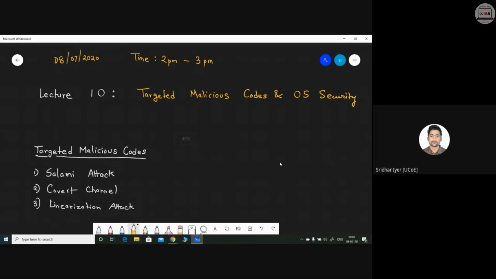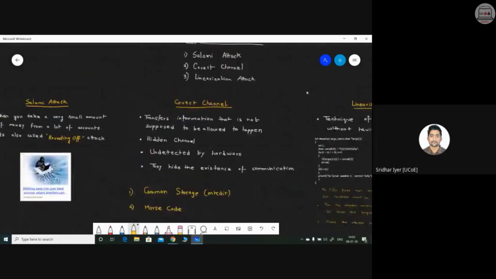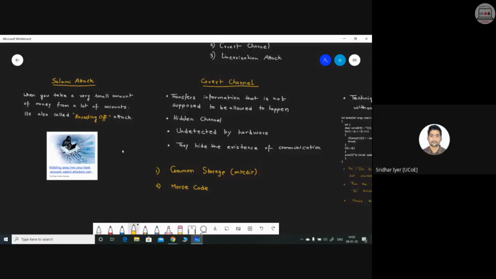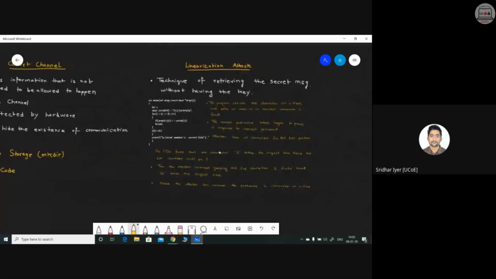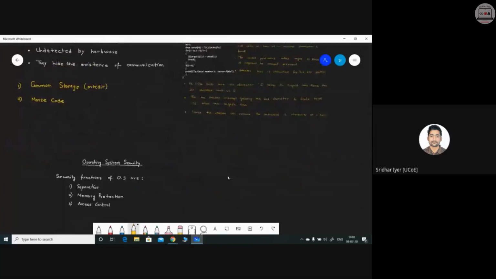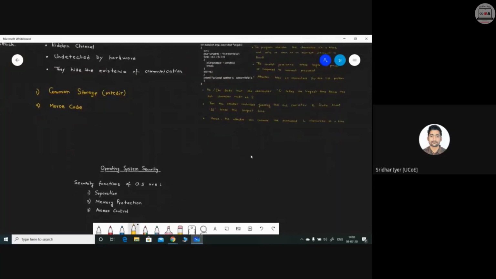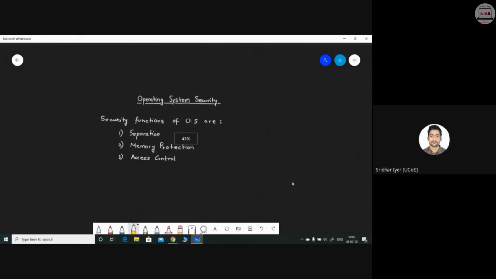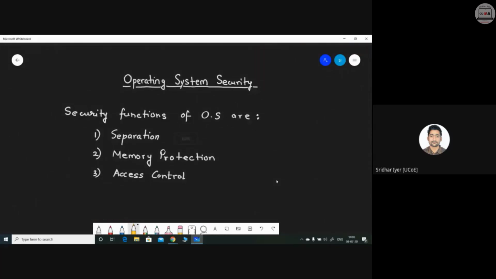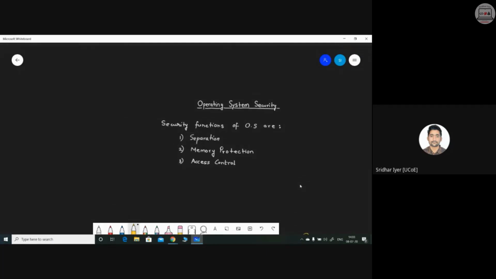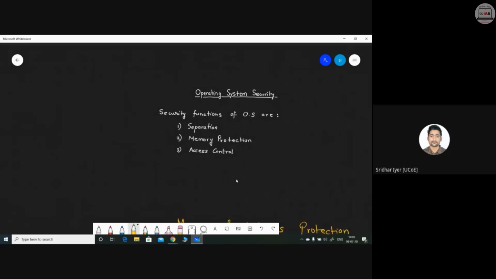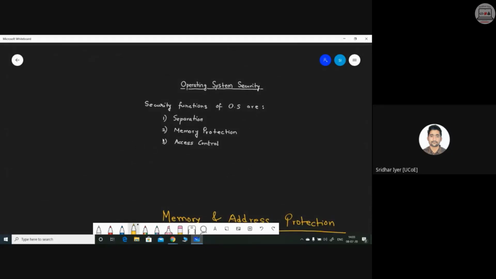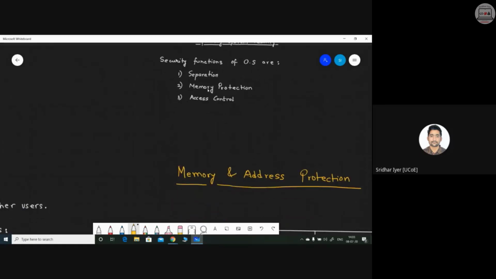Let me give you a quick brief of today's structure. We are going to learn salami attack, then covert channel, and then we are going to see a few examples on linearization attacks. Once we are complete with these three topics, I will start with the next set of topics, that is operating system security. Don't worry, I will zoom in whenever required. Operating system security consists of three sections: separation, memory protection, and access control. I'm not going to focus on access control much because we have already seen that in the past. I will focus upon separation and memory protection.